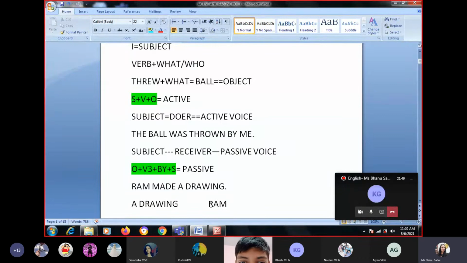Your subject is Ram. I have written Ram. Agent by is there. Now made is past tense or present tense or future tense? Past tense. Correct. With past we use was or were. Drawing is singular or plural? Singular. That means we will use was, right? A drawing was, the third form of made is made only. A drawing was made by Ram. Correct?